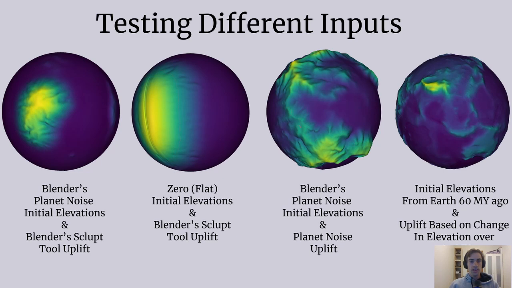To explore the generalizability of the single time step unit model, I have tested it on input data that was generated completely differently to the training data. Here I used the Sculpt tool from Blender to draw an uplift map, used some of Blender's noise algorithms as inputs, and created an input based on Earth's historical landscapes. As we can see, the model does not always generalize well.